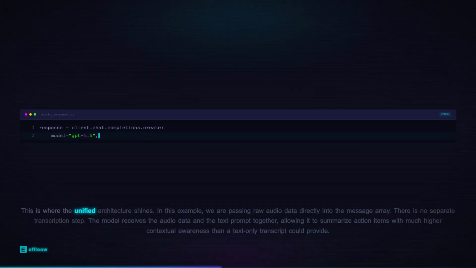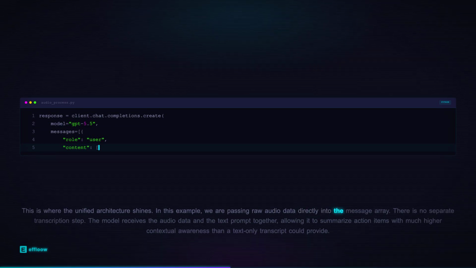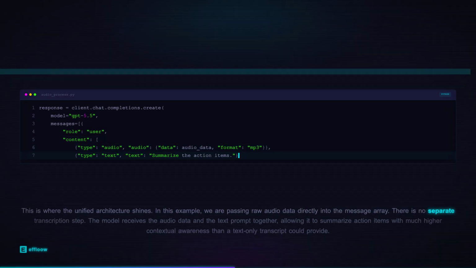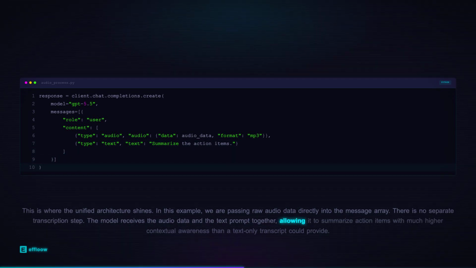This is where the unified architecture shines. In this example, we are passing raw audio data directly into the message array. There is no separate transcription step. The model receives the audio data and the text prompt together, allowing it to summarize action items with much higher contextual awareness than a text-only transcript could provide.